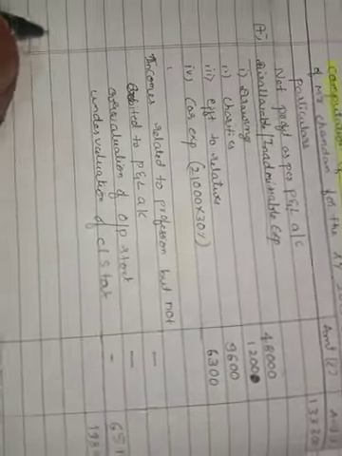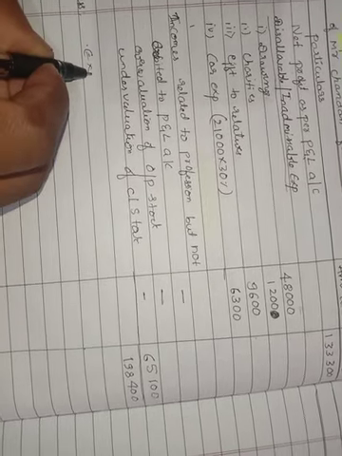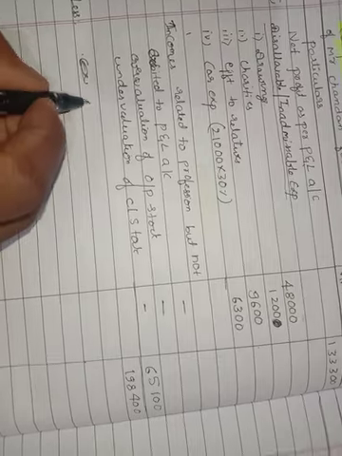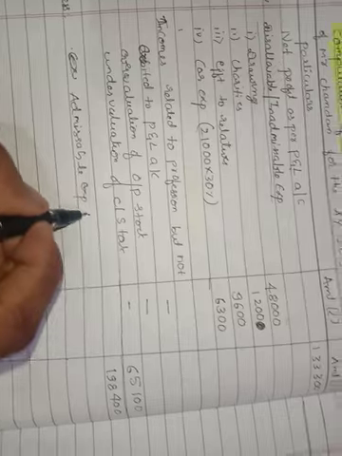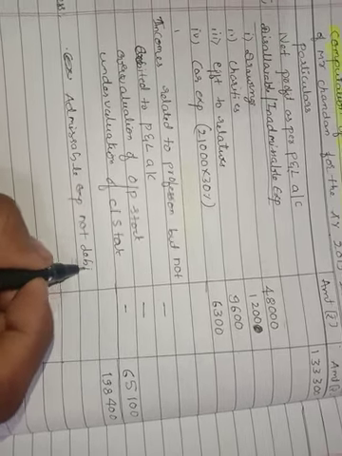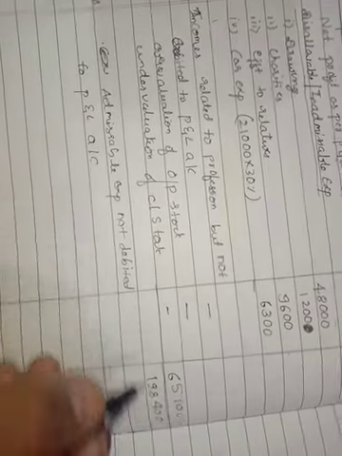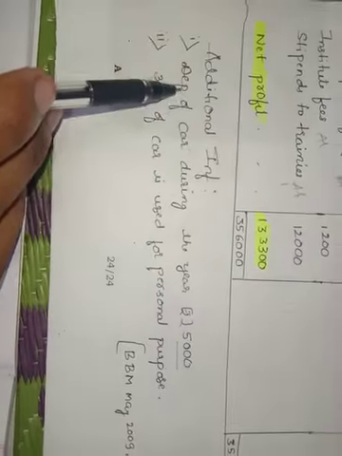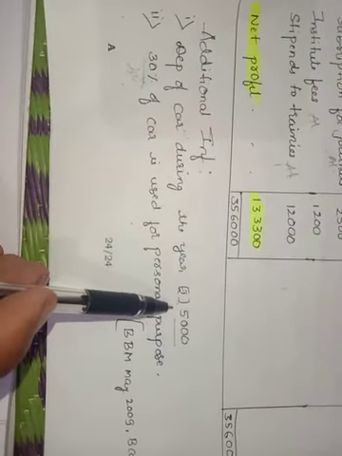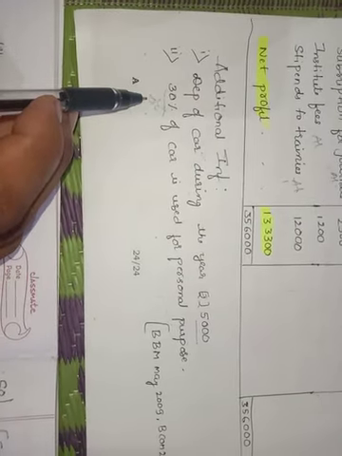Next, less admissible expenses not debited to profit and loss account. Any that type of items is given? See, only one is given. That is depreciation of car during the year, rupees 5,000. So out of 5,000, 30% is disallowable, so only 70% we need to consider.